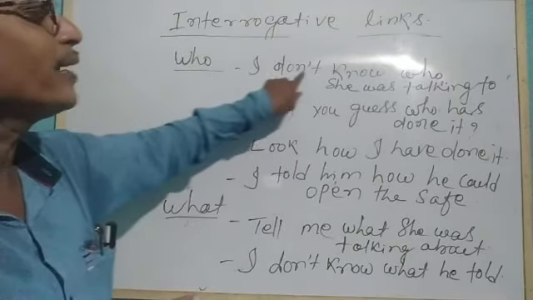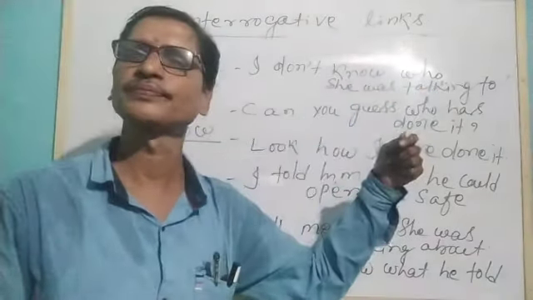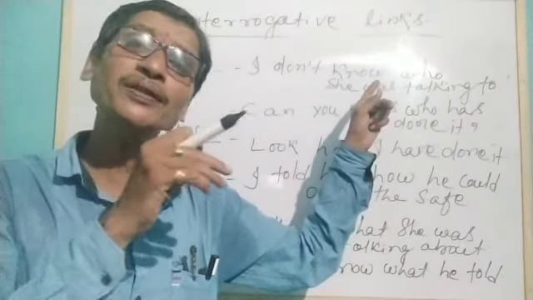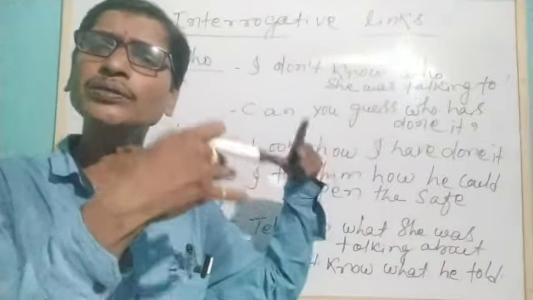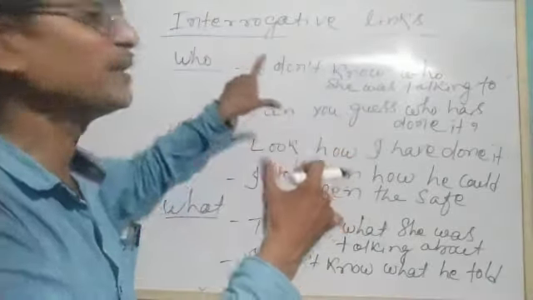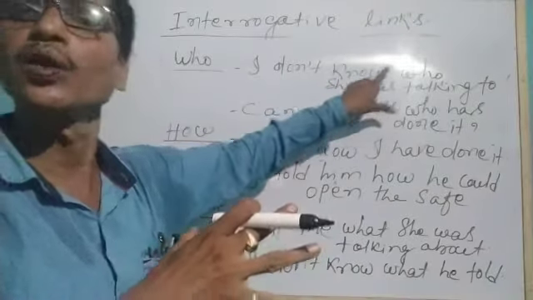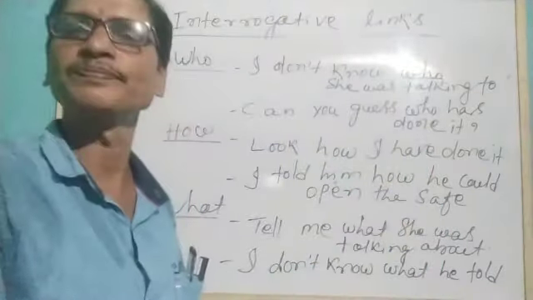Who: I don't know who she was talking to. Here who means a person. But here it is not creating any interrogative statement. It is creating a link between two phrases, two clauses. I don't know who she was talking to.